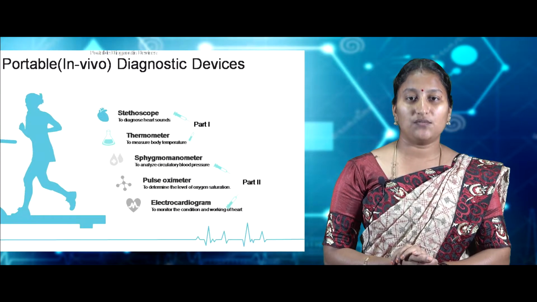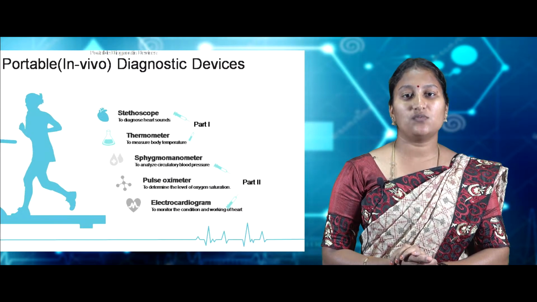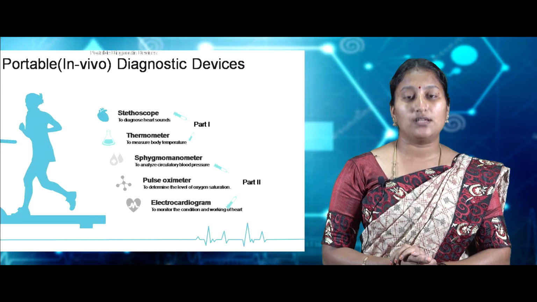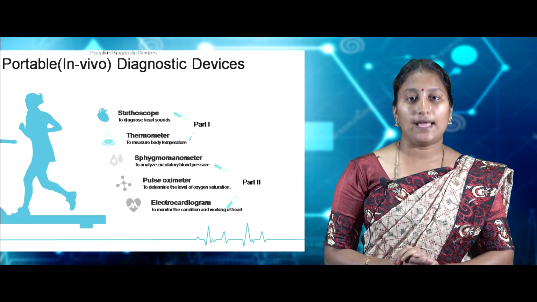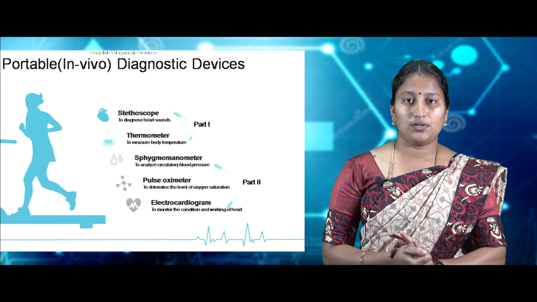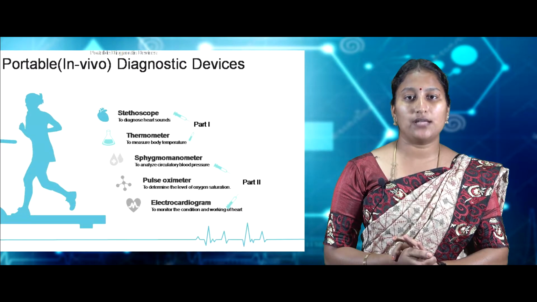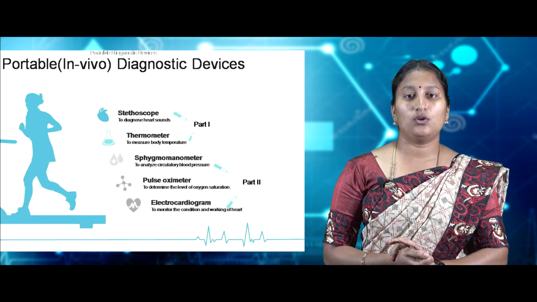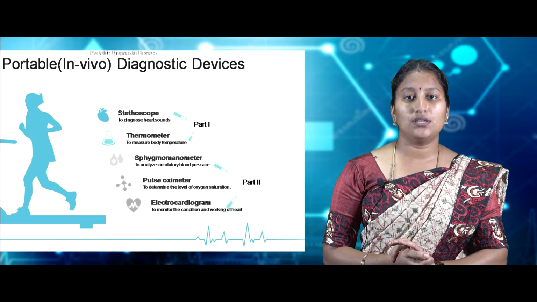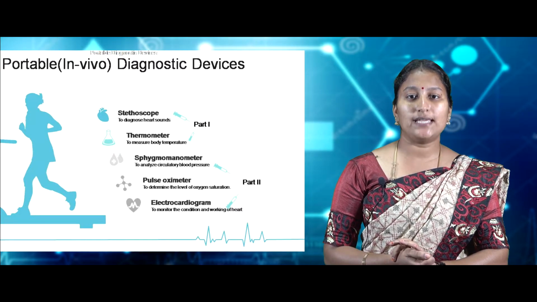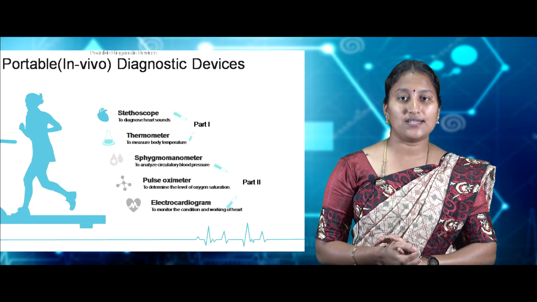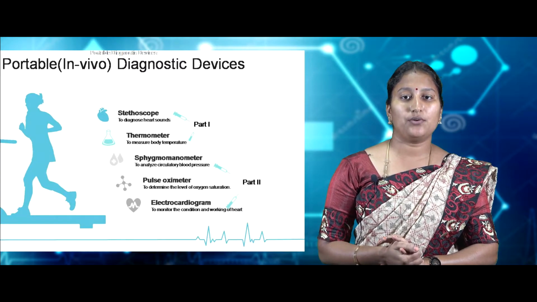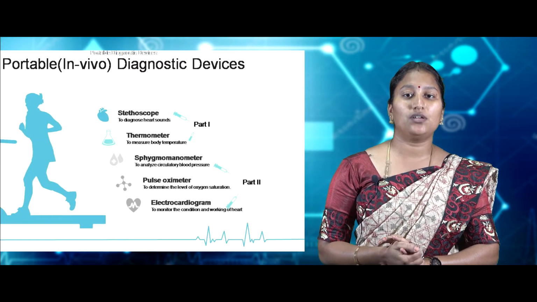Under portable or in vivo diagnostic devices, the devices which we are going to discuss are the stethoscope, sphygmomanometer, thermometer, pulse oximeter and electrocardiogram. Stethoscope to diagnose improper heart sounds, thermometer to measure the body temperature, sphygmomanometer to analyze the circulatory blood pressure, pulse oximeter to determine the oxygen saturation level and electrocardiogram to monitor the working of the heart.